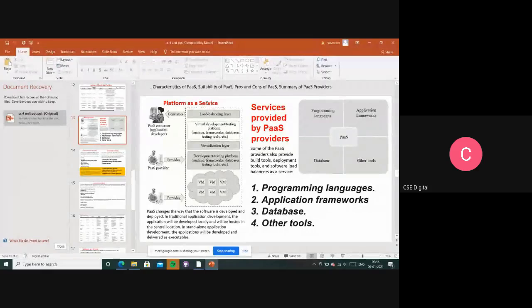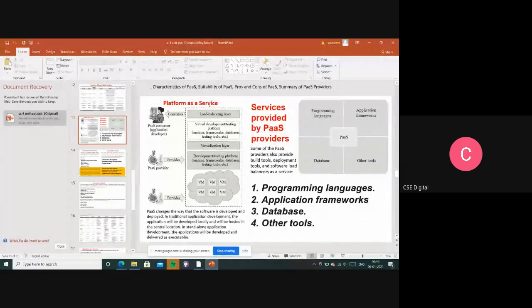So this platform as a service is providing four main services. One is the programming languages, second one is the application framework, and the third one is the database and other tools, right? So these are the four main services provided by these service providers in this platform as a service.